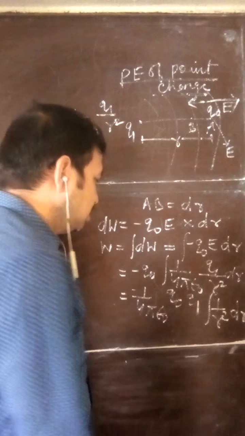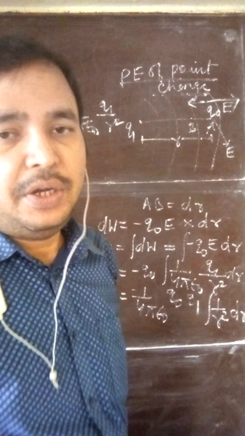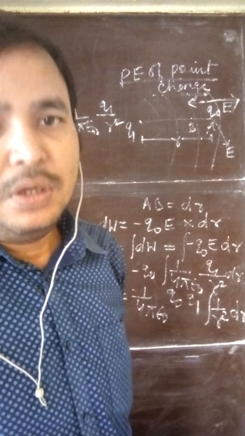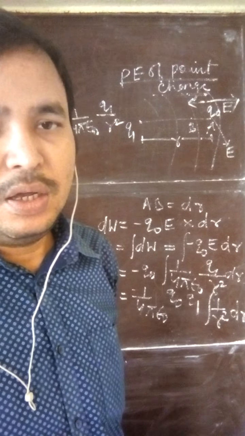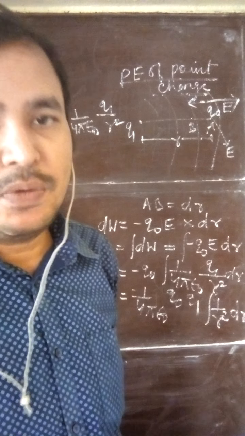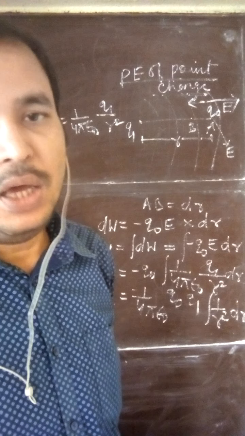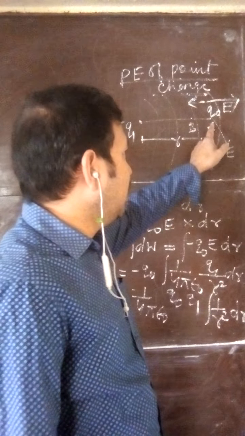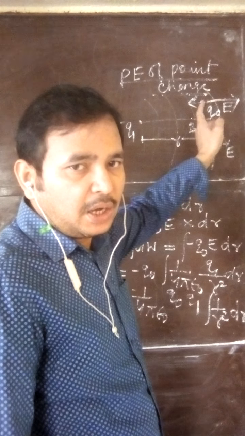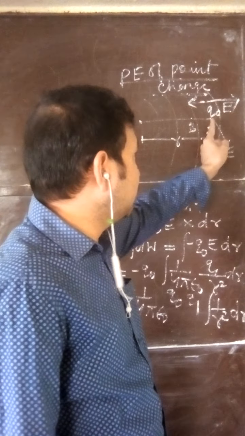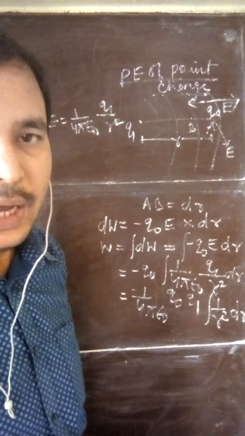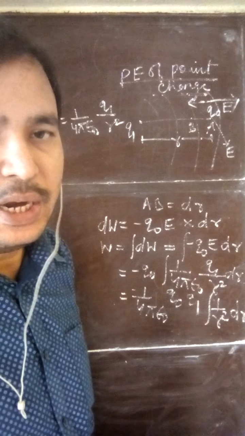You can see that when all the constant quantities are taken out, only one variable is there, and the variable is R. If R is variable, you have to put the limits. From where do you want to bring the charge? From infinity to point A. If point A shifts to infinity, you are doing the work from infinity to the point, as if point B comes to point A. So what will be the potential energy at point A?